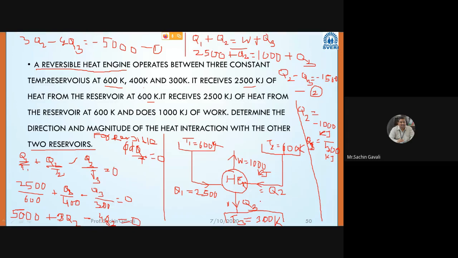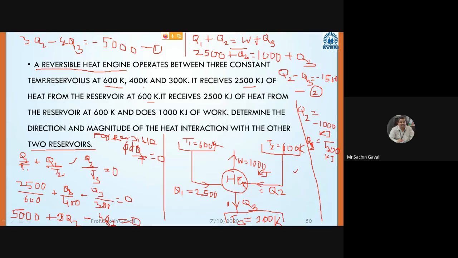But the directions now, who will tell the exact direction? Q2, whatever we have assumed, Q2 is heat supplied from reservoir to engine. But now we are getting the answer as minus. Then what should our answer be? Q2 should be heat rejected. So therefore the arrow should be like this.